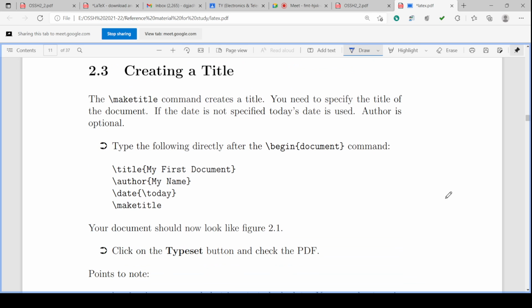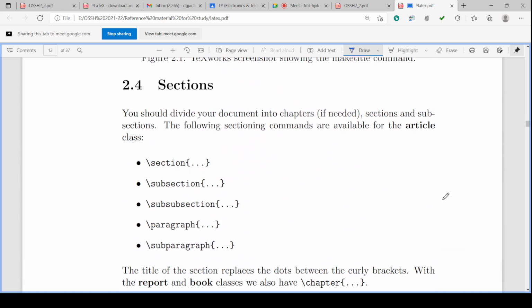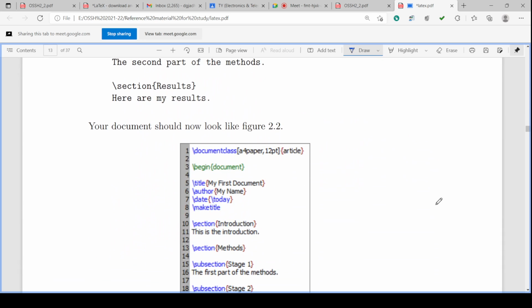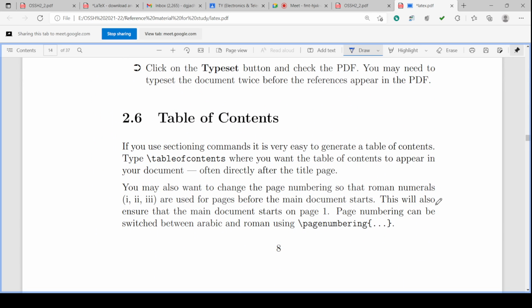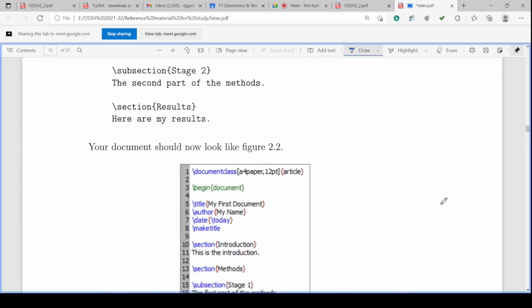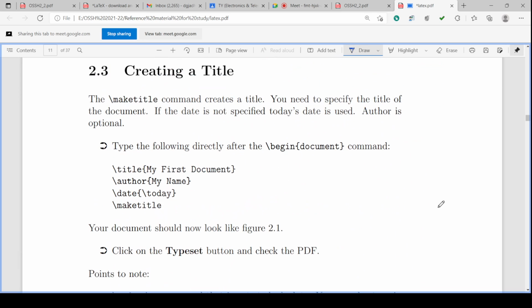Now, various types of components are there. Suppose there is title creation. How to create the title? How to write the title? Suppose there is section creation. How to create the section, subsection, subsubsection, paragraph, subparagraph. How to create the labeling, how to create the table of contents, how to create the table, how to create the list. So these are the various components. So creating the title is the first component. Title is the first component.